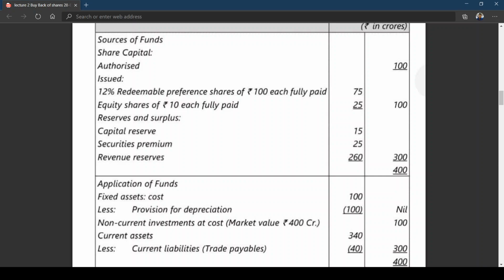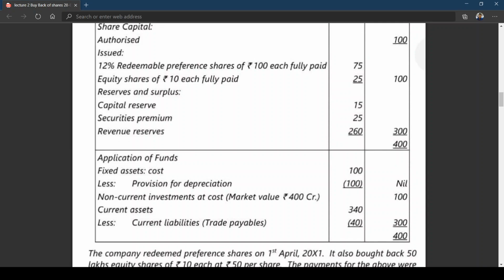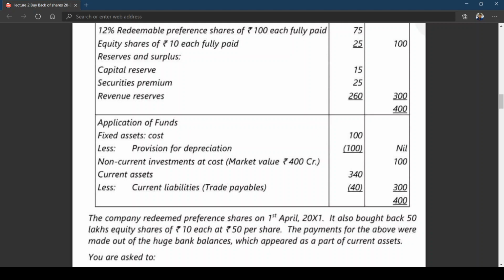I think you learned a statement that I dictated in the notes in group 1. The amount to be transferred to CRR, that is capital redemption reserve, is equal to the nominal value of redeemable preference share capital minus the nominal value of fresh issue. Now, the nominal value of redeemable preference share capital is 75 crores. And preference shares can be redeemed at a premium, but here we haven't had any information that they are going to be redeemed at a premium. Simply they said the company redeemed preference shares on 1st April 2011.